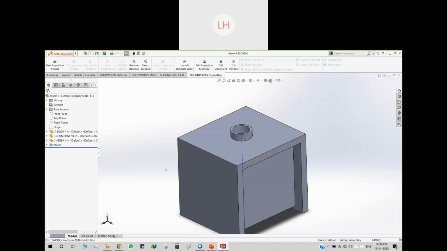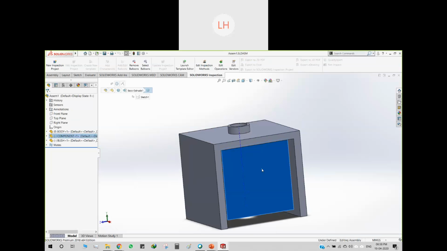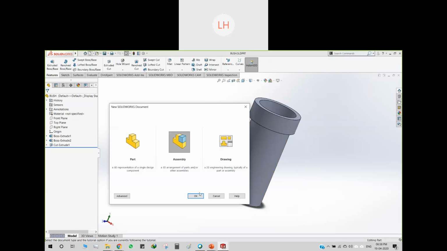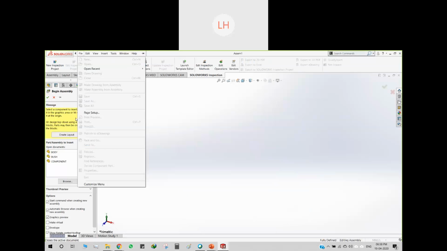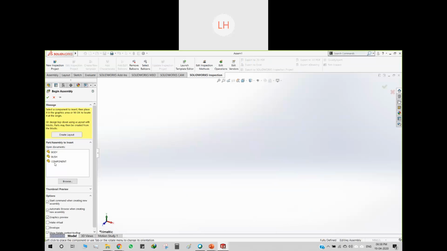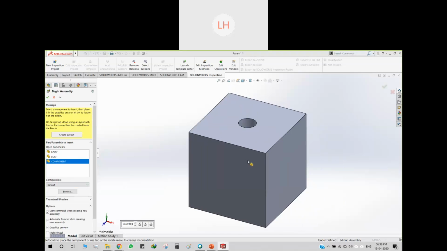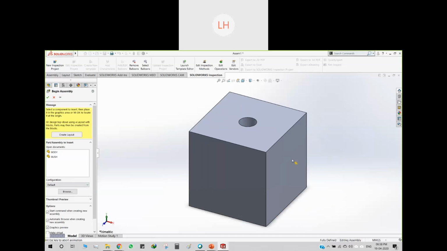See, this is the block. We'll do the assembly of this; we'll take new and go to the assembly. The first thing is we will open the component, so the component has been placed.